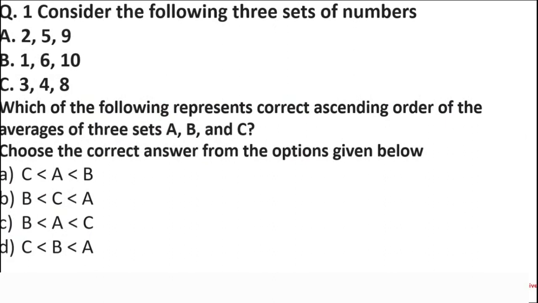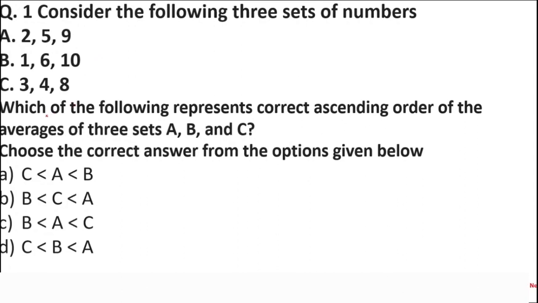So the first question here is that consider the following three sets of numbers. Set A is 2, 5 and 9, 1, 6 and 10, 3, 4 and 8. So here in this question I'll be helping you to solve this question very quickly. What is the simplest way through which you can solve this question in very less time, okay? So just try to solve this question. This question is pretty simple. You have to find,